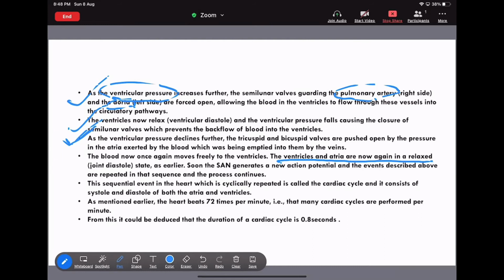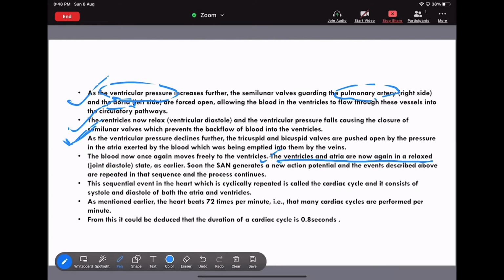I already said the cardiac cycle. What is the meaning of cardiac cycle? The cardiac cycle is nothing but the period from the first heartbeat to the next heartbeat. That is the cardiac cycle. That means here the second heartbeat will begin, so that is the complete cardiac cycle.